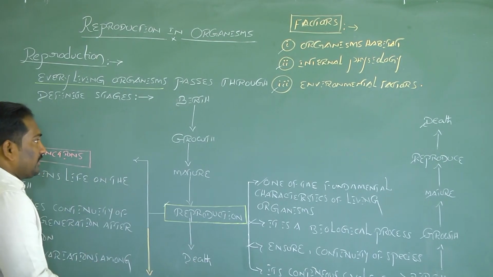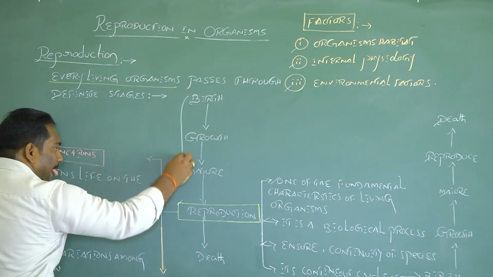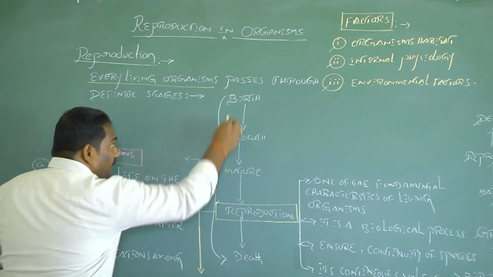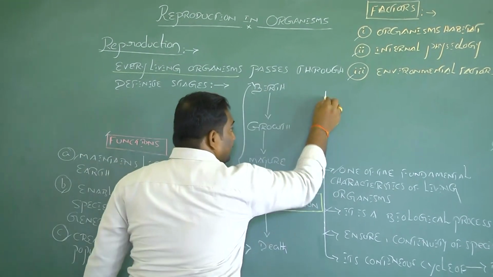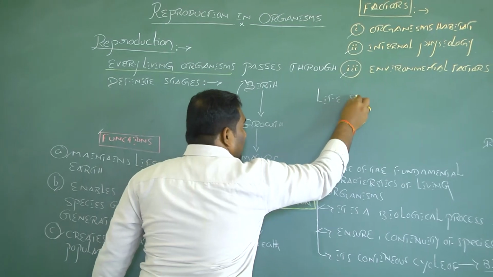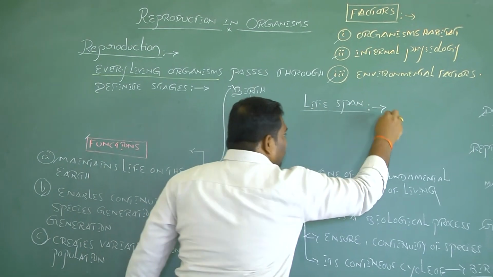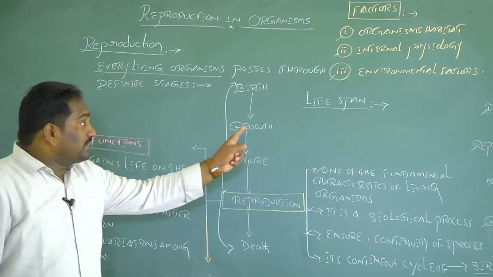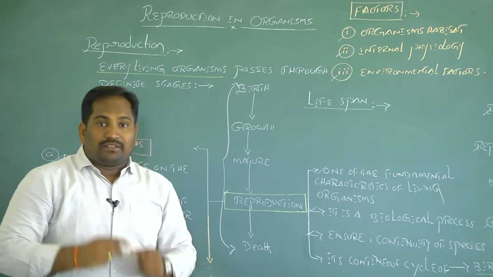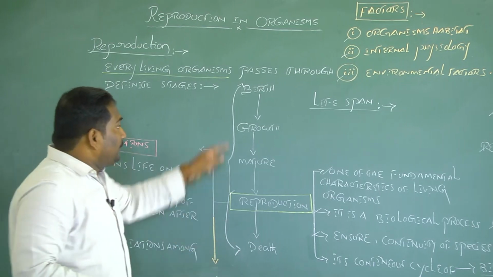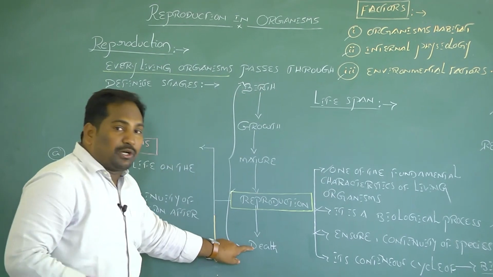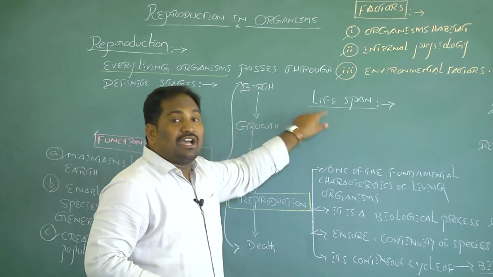In this phenomenon, the span from birth to natural death of an organism is indicated as a lifespan. Now we need to discuss the definition of lifespan. The period or the time from birth to natural death of any organism is called a lifespan.